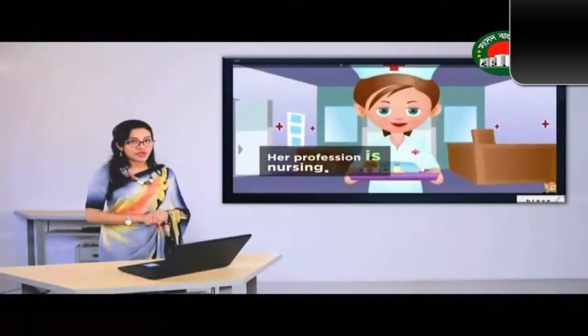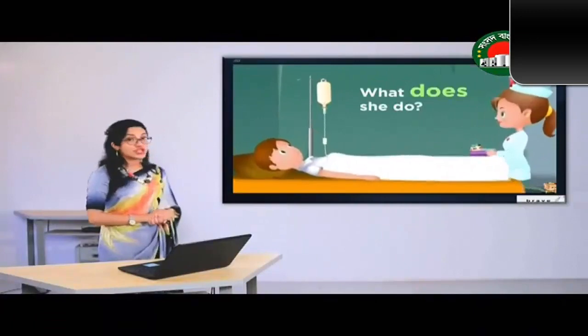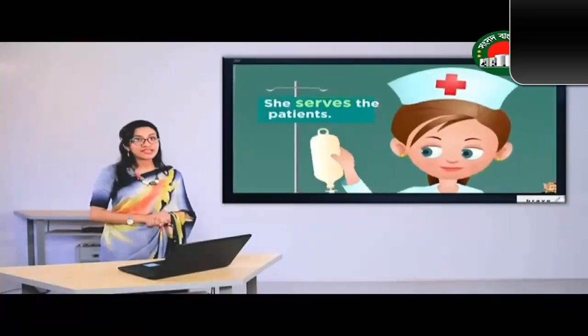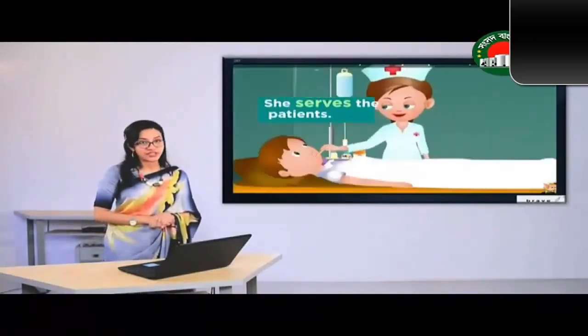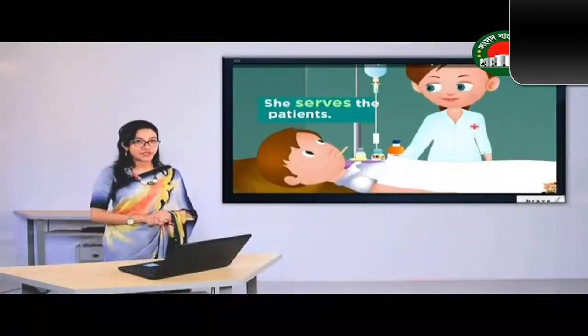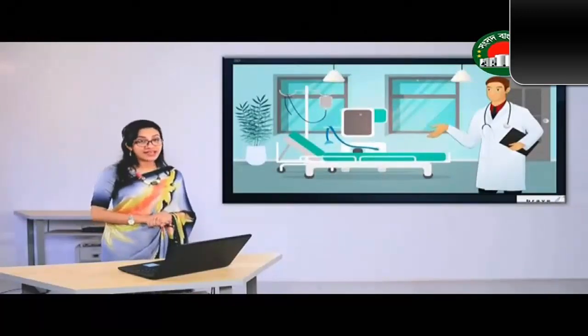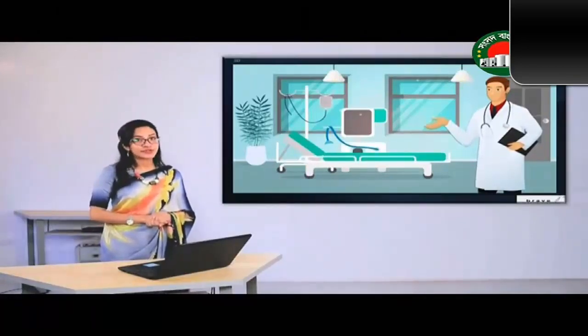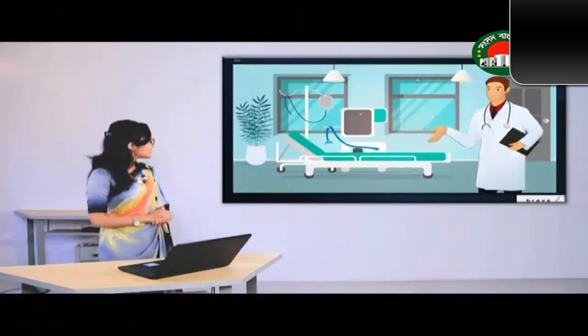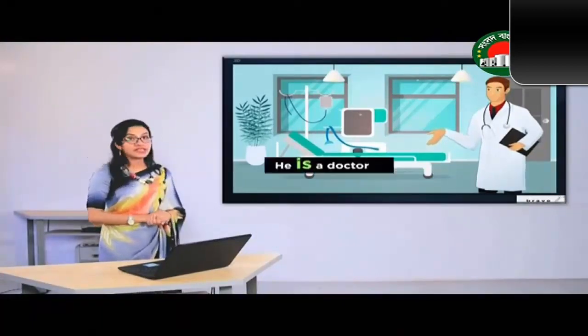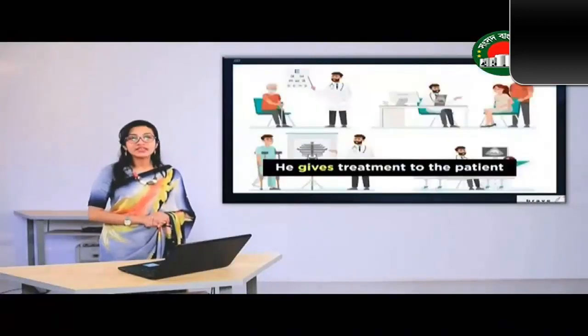Now, what about the second question? What does she do? Here, we can say she serves the patients. Now let's go to the second picture. Here we can see that a person is standing and he is wearing an apron. So it is very easy to understand that this person is a doctor. We can say his profession is being a doctor, or we can say he is a doctor. And what does he do? He gives treatment to the patient.